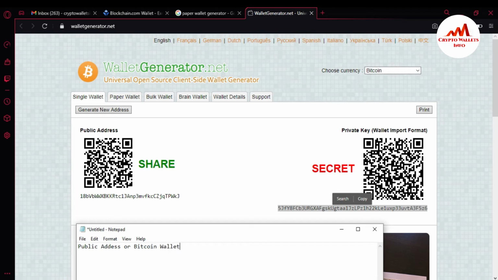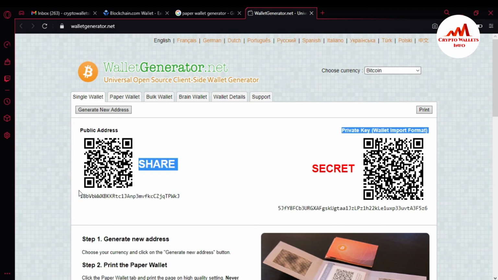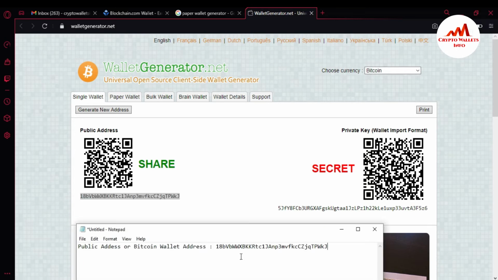Bitcoin wallet address, colon, just simply copy and paste. Now I'm going to write here private key of Bitcoin wallet, colon. I'm just going to copy.